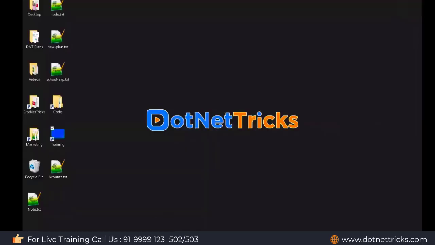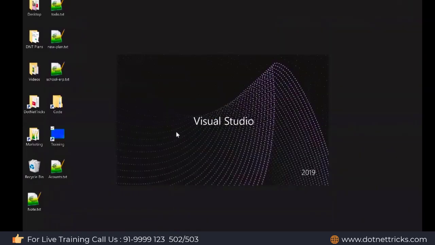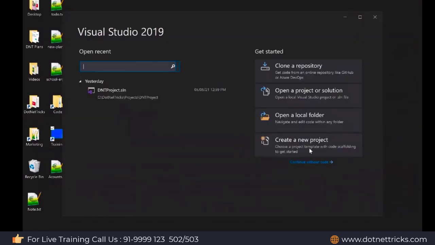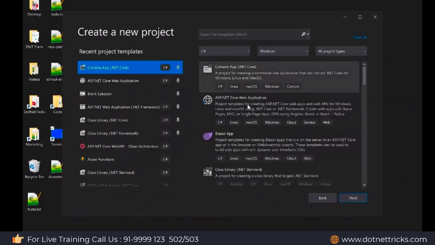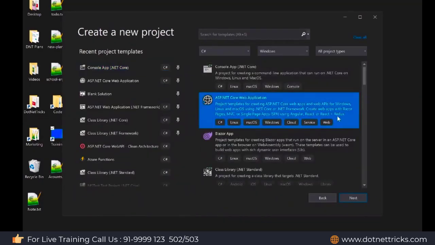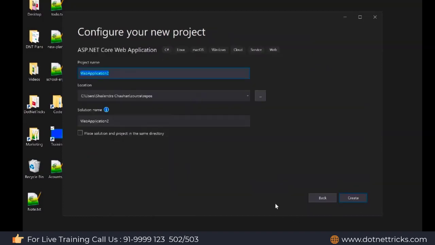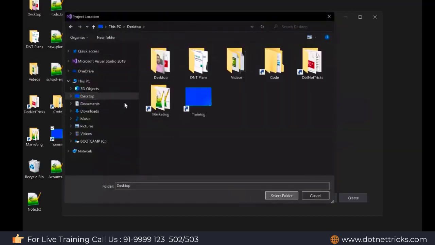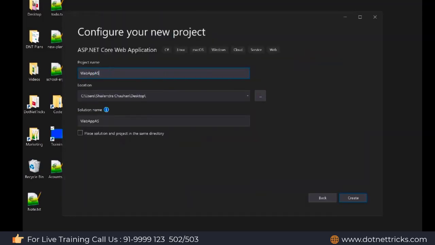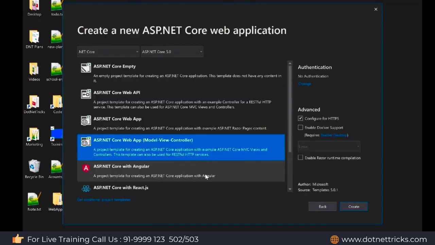So I'm opening my Visual Studio, and here I'm going to create a new project, an ASP.NET Core web application. Click on the next button, define your project name, and define the location. Location-wise, it's on the desktop. Then it's a web app, ASP.NET. I'm going to deploy an ASP.NET Core 5.0 application.